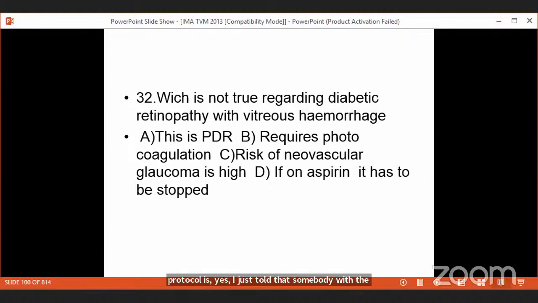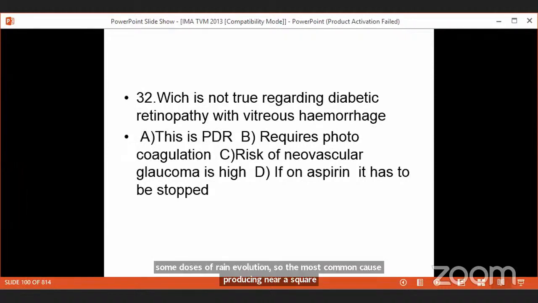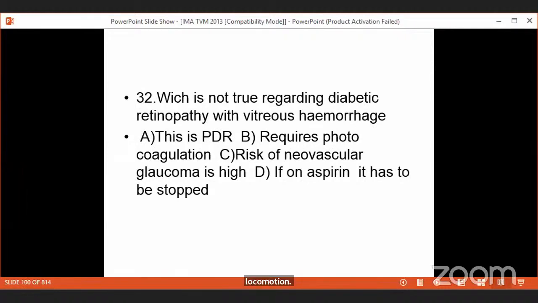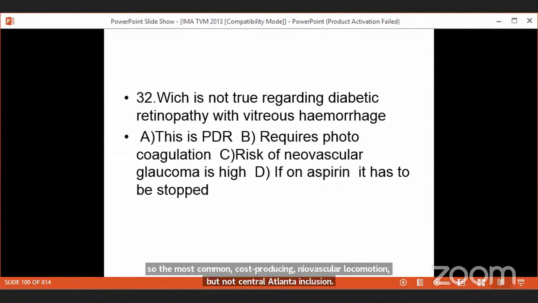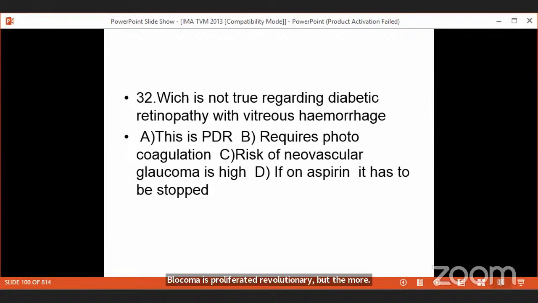The risk for neovascular glaucoma is high. Yes, I told you central retinal vein occlusion is commonly associated with neovascular glaucoma, but diabetic retinopathy is a more common disease than central retinal vein occlusion. So the most common cause producing neovascular glaucoma is diabetic retinopathy, but not central retinal vein occlusion. Many times this question comes and people go wrong. So the commonest cause of neovascular glaucoma is proliferative diabetic retinopathy, though central retinal vein occlusion is more commonly associated with neovascular glaucoma. But mind you, this should be very clear: the most common cause of neovascular glaucoma is diabetic retinopathy.